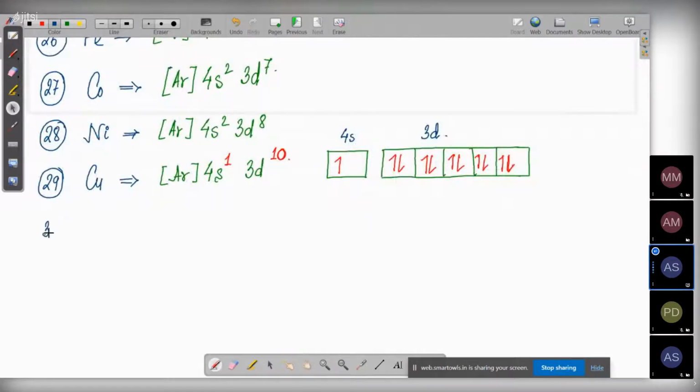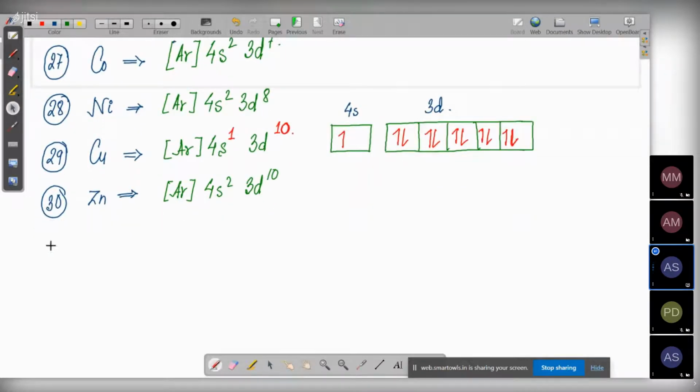And then 30 is again normal. That is zinc: argon, 4s2 3d10. Then can you tell me the configuration for 31, gallium? This is going to be argon.